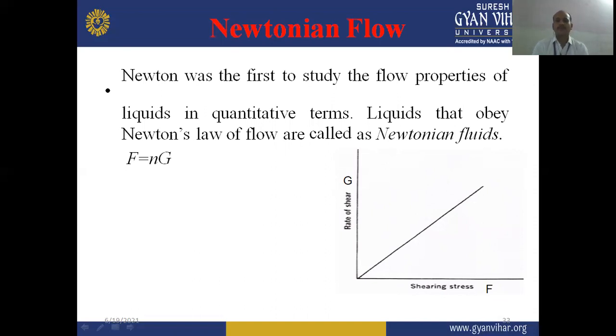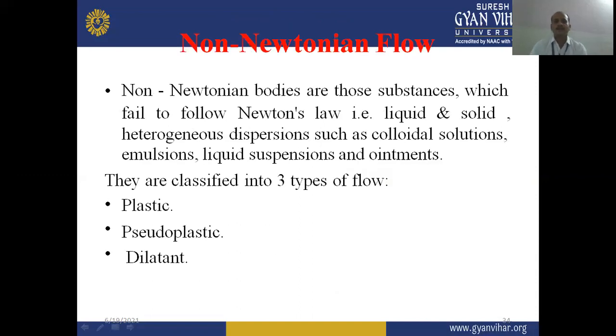The Newtonian flow is shown by a very important type of liquids which are termed Newtonian liquids. Similarly, non-Newtonian flow means non-Newtonian bodies or substances which fail to follow Newton's law of flow, and they are classified in the category of non-Newtonian liquids. In non-Newtonian liquids, it is just the opposite of Newtonian flow: they cannot follow Newton's law of flow, where the rate of shear is directly proportional to shear stress.